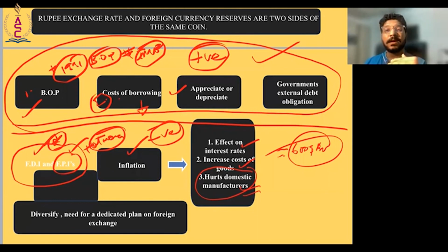And also, you can mention the need for a dedicated plan on foreign exchange reserves. That would give a very clear-cut plan as to what can be done. And also, the dividend that the government gets on these foreign exchange reserves: just by lying there, the RBI gets its dividends, and these dividends are transferred to the government. So effective usage of these resources can also be suggested. So I think we have covered each and every part of the question.